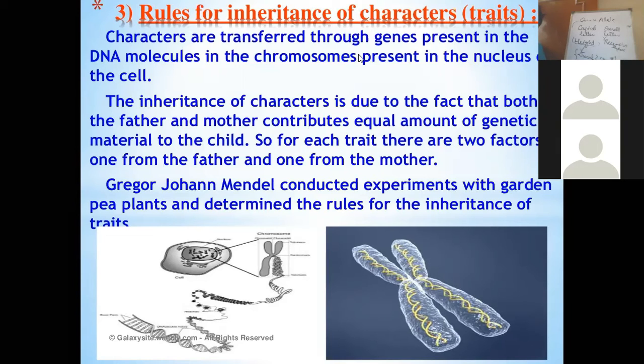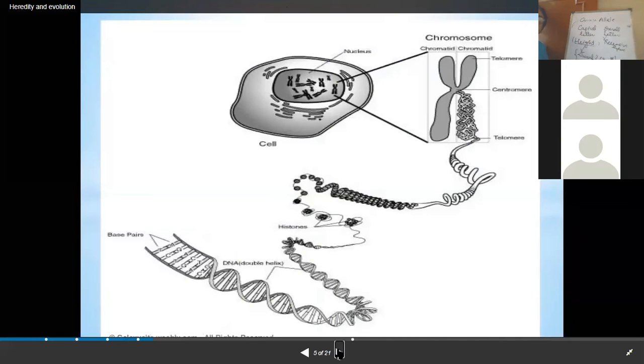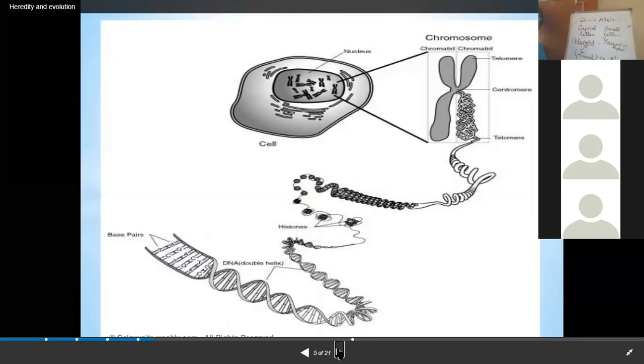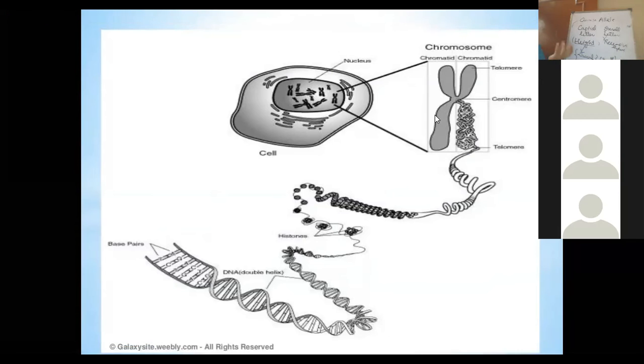But before I discuss the basic laws of inheritance, we have to understand certain terms and terminologies which we have discussed. You can see that on your screen. These are the thread-like structures known as chromosomes. But chromosomes are not visible every time we see the cell. If the cell is in the non-dividing stage, we can see only the genetic material, that is the entangled thread-like structure called chromatin.